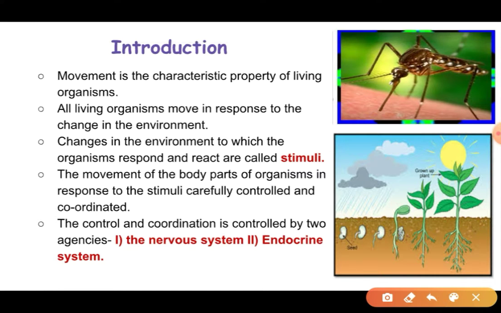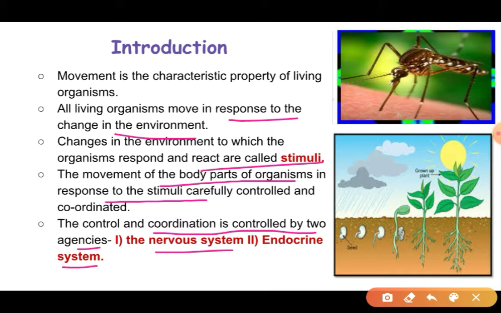Movement in general is done to respond to a change in the environment, and the change in the environment is known as the stimuli. The movement of the body parts of an organism in response to the stimuli is controlled and coordinated. This control and coordination is done by two systems: first the nervous system and second the endocrine system.